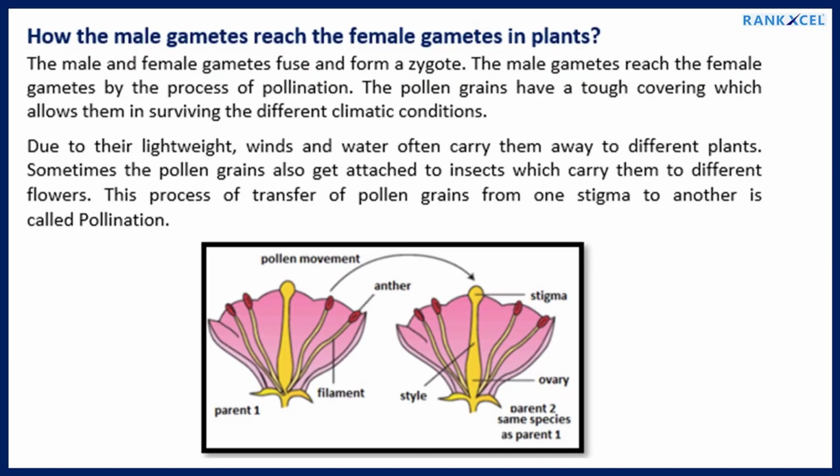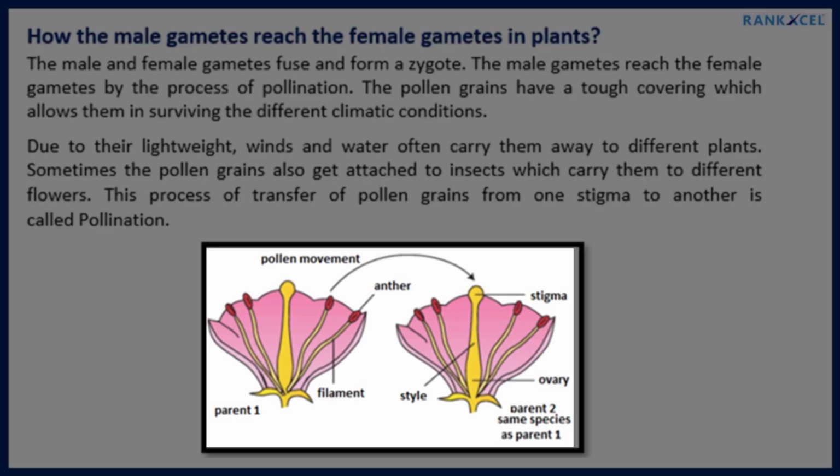How the male gametes reach the female gametes in plants. The male and female gametes fuse and form a zygote. The male gametes reach the female gametes by the process of pollination. The pollen grains have a tough covering which allows them to survive different climatic conditions. Due to their light weight, winds and water often carry them away to different plants. Sometimes the pollen grains also get attached to insects which carry them to different flowers. This process of transfer of pollen grains from one stigma to another is called pollination.